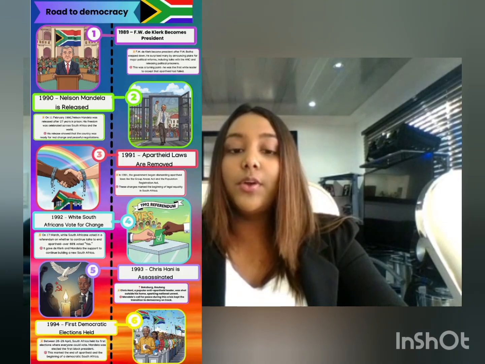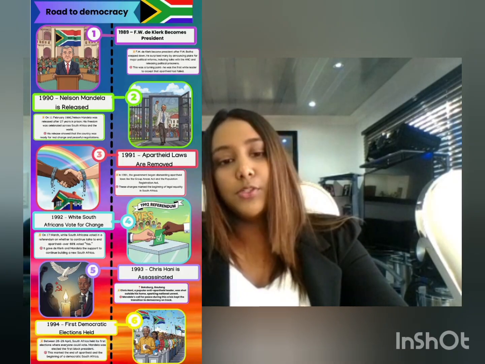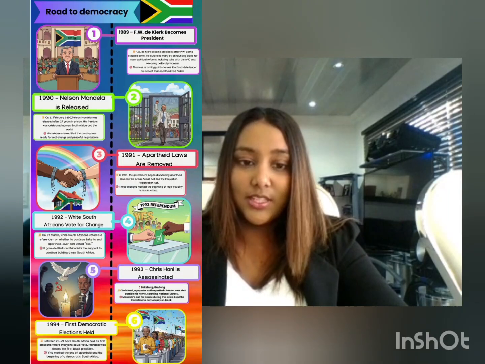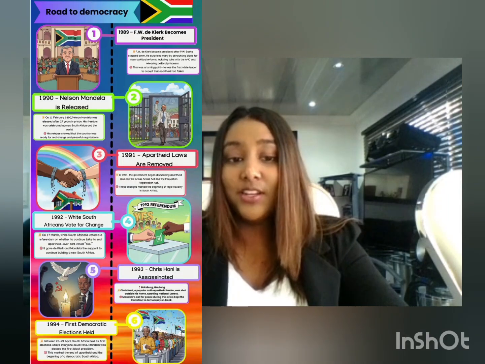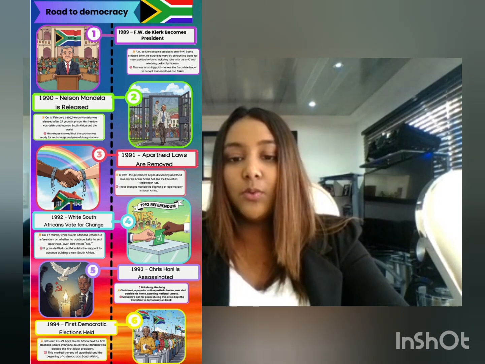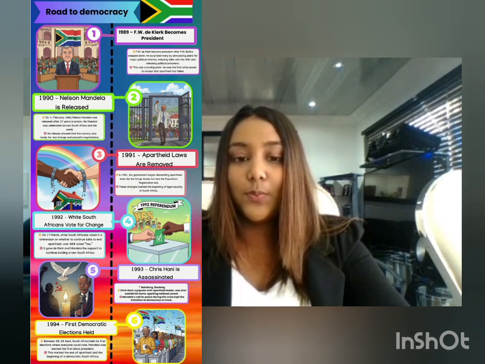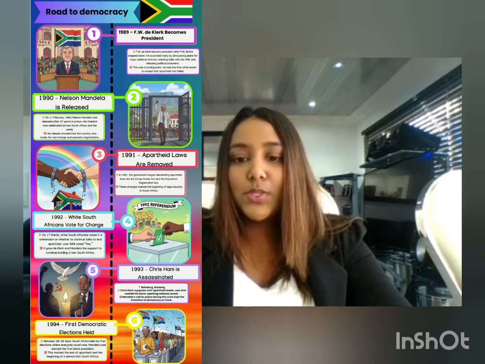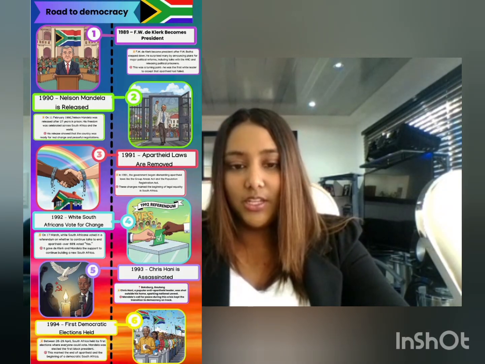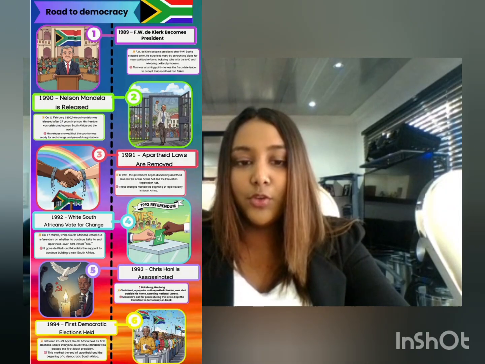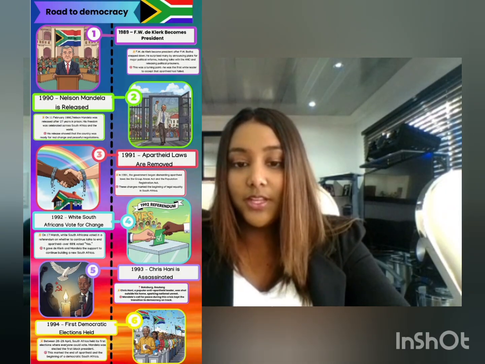We are now on to our next event on our timeline, which is labeled number 2, the 1990 Nelson Mandela's release from prison. As we can see on our timeline, the image of him being released. On the 11th of February 1990, Nelson Mandela walked free from Victor Verster Prison in the Western Cape. After 27 years behind bars, his release was broadcast worldwide and gave hope to millions. Nelson Mandela was not only a leader of the ANC, but was also a symbol of unity and reconciliation, which means he was bringing divided people together.